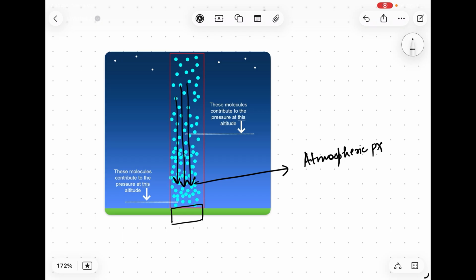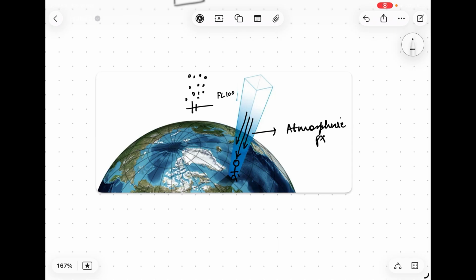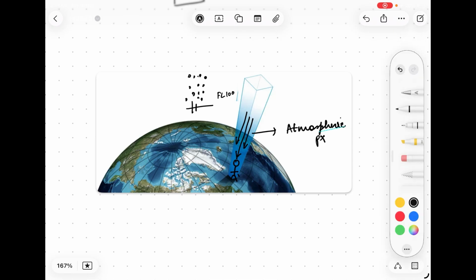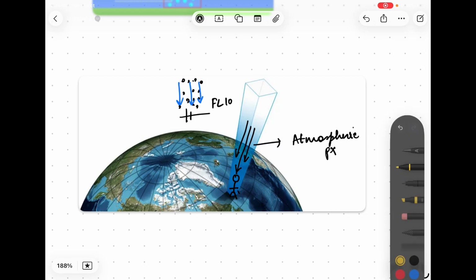Now, this pressure can be exerted on anything, be it someone standing on the earth or an aircraft flying at maybe 10,000 feet. If anyone is standing here, any pressure the atmosphere exerts above this person is also atmospheric pressure. And if an aircraft is flying at flight level 10, which is 10,000 feet, any amount of atmosphere above this aircraft is exerting pressure on it, and this pressure is atmospheric pressure.